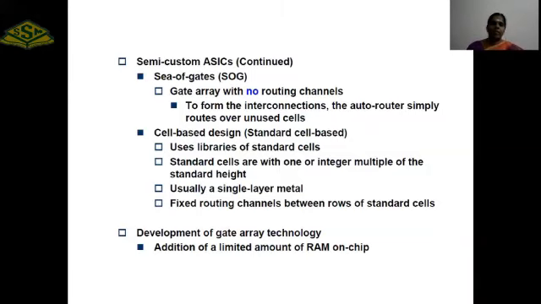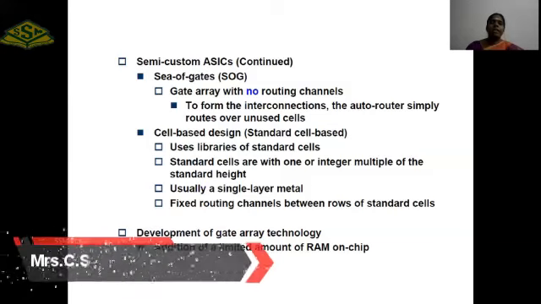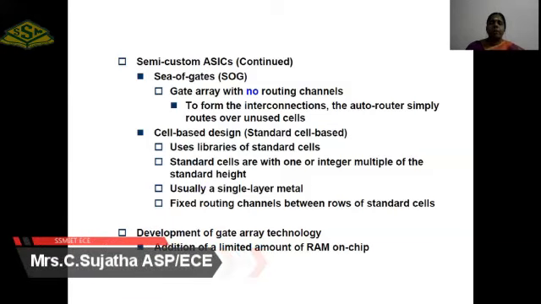Semi-custom ASIC is often called a sea of gates because a large number of logic gates are fabricated without space. That's why it is called a sea of gates: a gate array with no routing channels. To form the interconnections, the auto router simply routes over unused cells. The cell-based design uses libraries of standard cells. Standard cells are one or integer multiples of the standard height. Usually single-layer metals are used, with fixed routing channels between rows of standard cells. These are the comparisons between channeled gate array and channelless gate array. Development of gate array technology includes the addition of a limited amount of RAM on a chip.